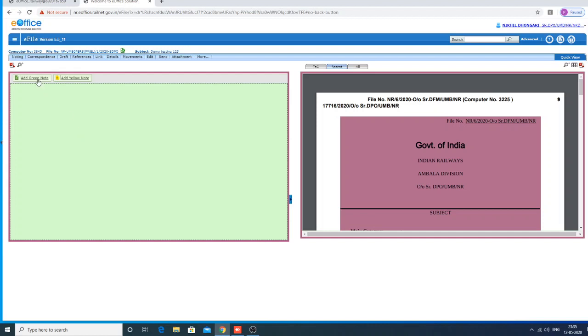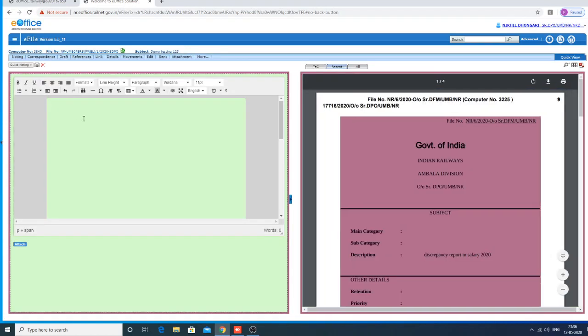Here you are seeing two options. One is add green note, one is add yellow note. I will explain in detail what is a green note and what is a yellow note. You have to listen carefully to this part because it is very important for beginners. If the dealer or the clerk or subordinate officer is confident on the subject matter of the file they are creating, and very confident on the rule position on regular matters, the noting can be generated in the green note. Click the green note here.